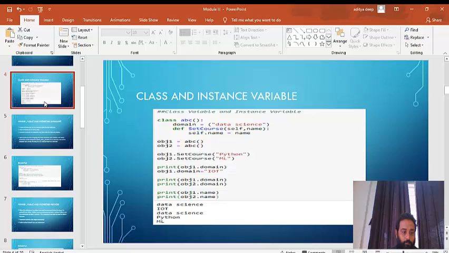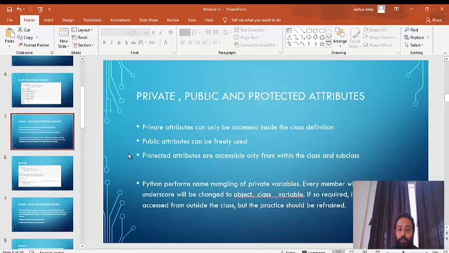Now let us move on to the next part. This is called private, public, and protected attributes. It could be attributes and methods. Both could be private, public, and protected. First, we'll see attributes. Private attributes can only be accessed inside the class definition. So these three keywords, private, public, and protected, are nothing but access levels for different attributes.